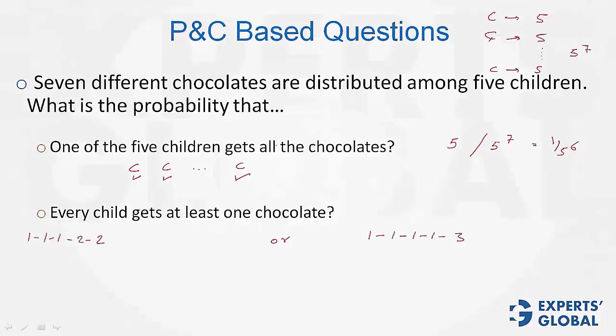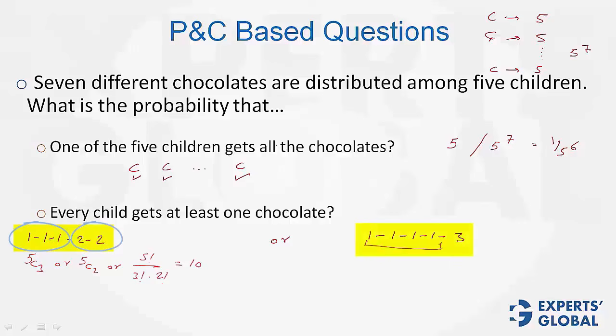So first, let us figure out the number of ways in which children can be selected for such a distribution. Imagine there are 5 children, out of which 3 are to get 1 chocolate each, and 2 are to get 2 chocolates each. So either you select these 3, this can be done in 5C3 ways, or you select these 2, which can be done in 5C2 ways. Or imagine in all there are 5 entities, out of which these 3 are similar and these 2 are similar. Whichever way you do it, the value will be 10 only.